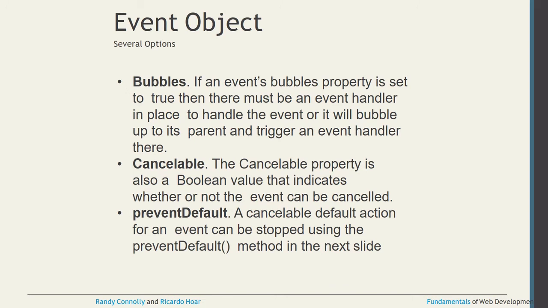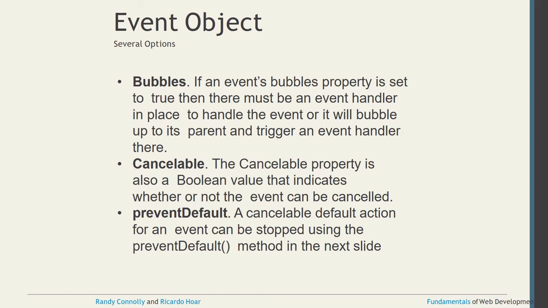Event object, again the different options are there. One is called bubbles, cancelable, and preventDefault. Bubbles means that if an event's bubbles property is set to true, then there must be an event handler in place to handle the event, or it will bubble up to its parents and trigger an event handler there. This is regarding bubbles.